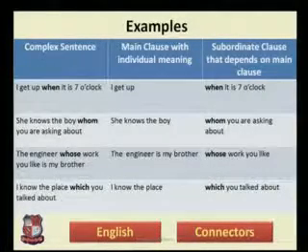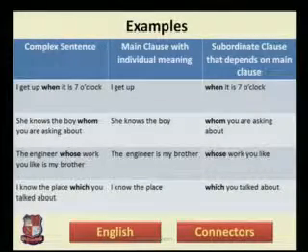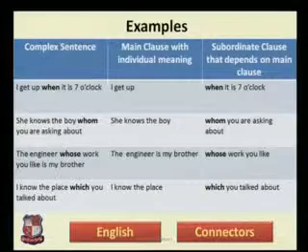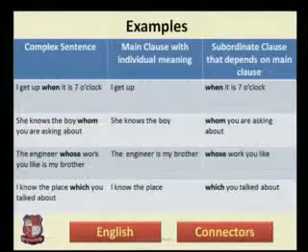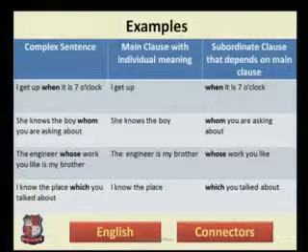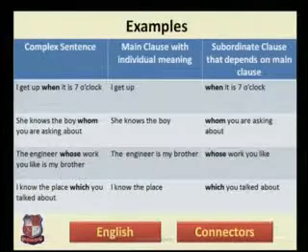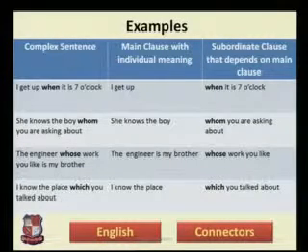In this sentence also, she knows the boy is a main clause that has its own individual meaning. But whom you are asking about is a subordinate clause that does not have its own individual meaning. It means that the subordinate clause, whom you are asking about, requires the main clause to give its full meaning.